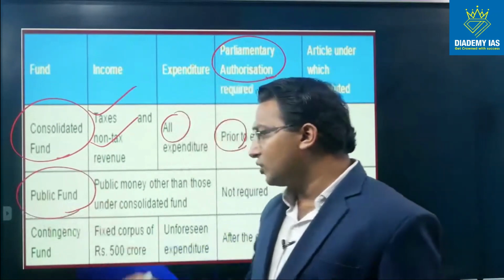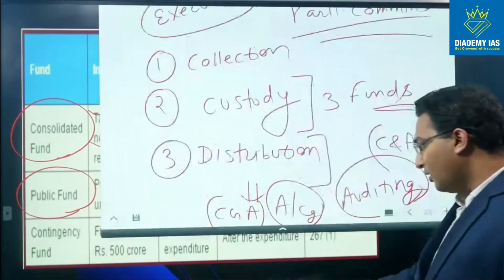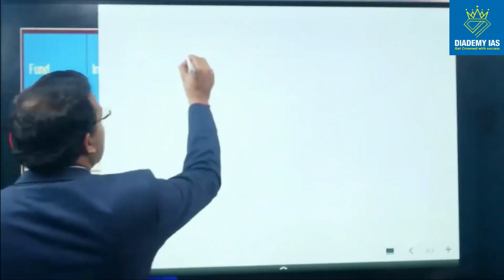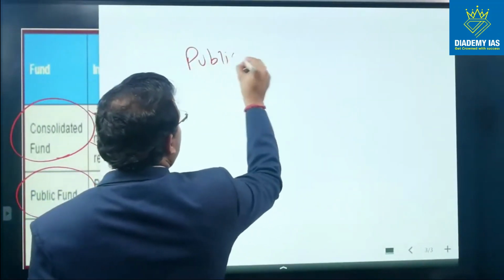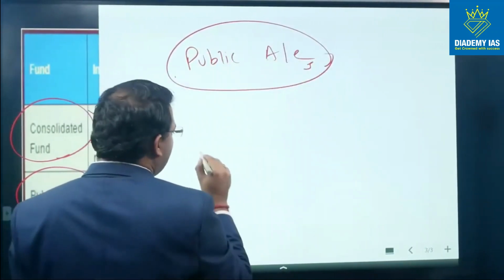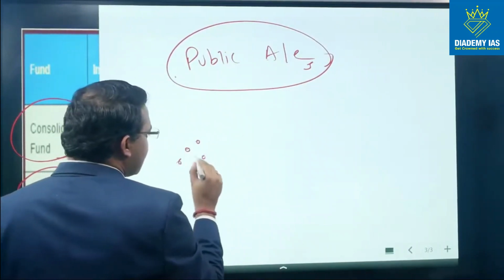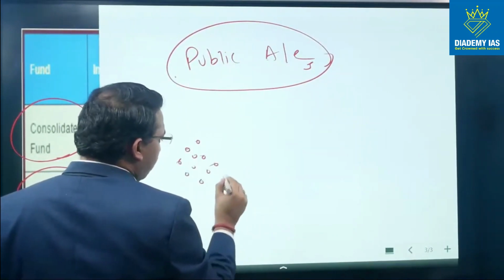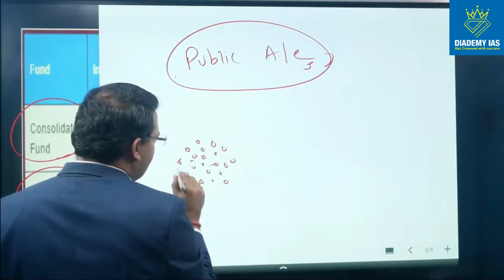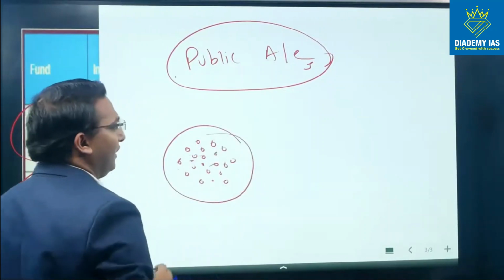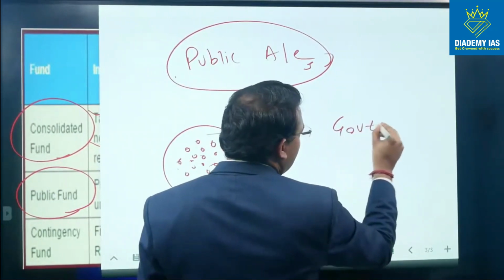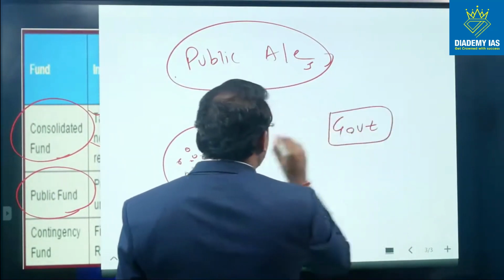So this public fund is holding those monies which are deposited by the general public, right? So public accounts, let us see. There are a lot of citizens who are saving their money in small saving accounts, provident fund, for retirement benefits, for pension, right? So they are saving their money, and the government has the custody of all this money.